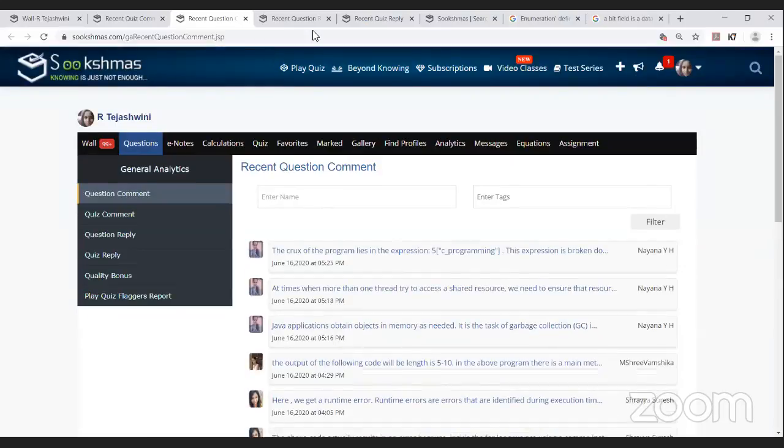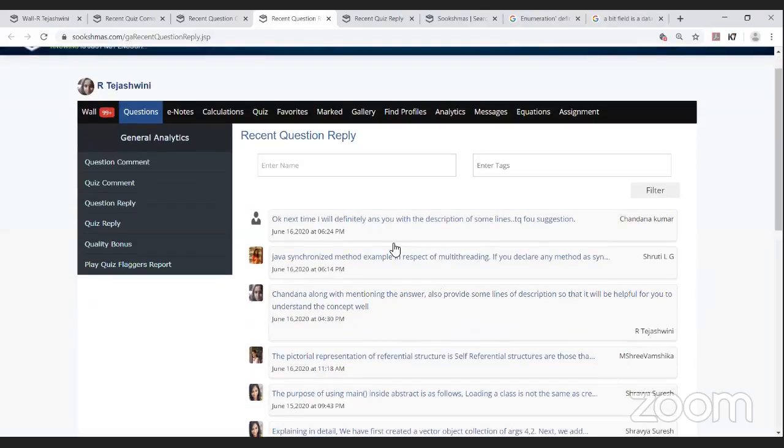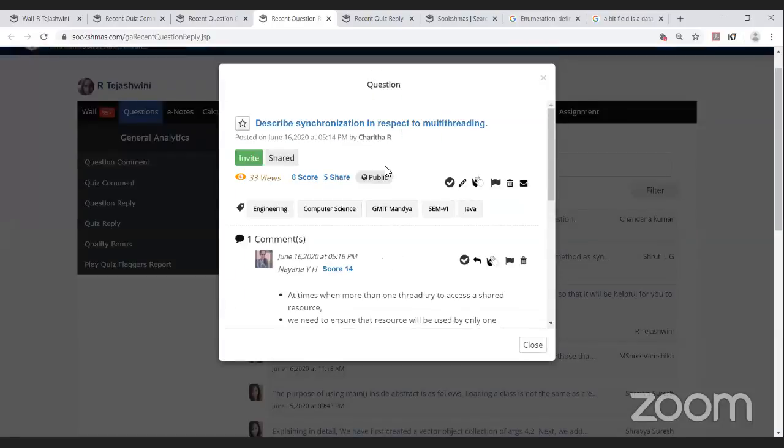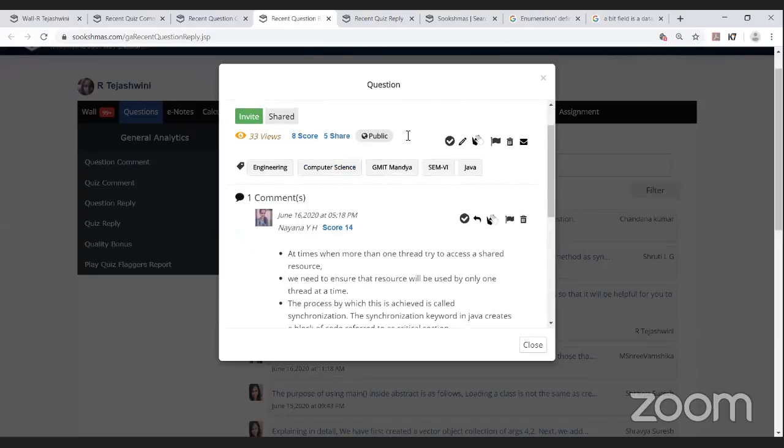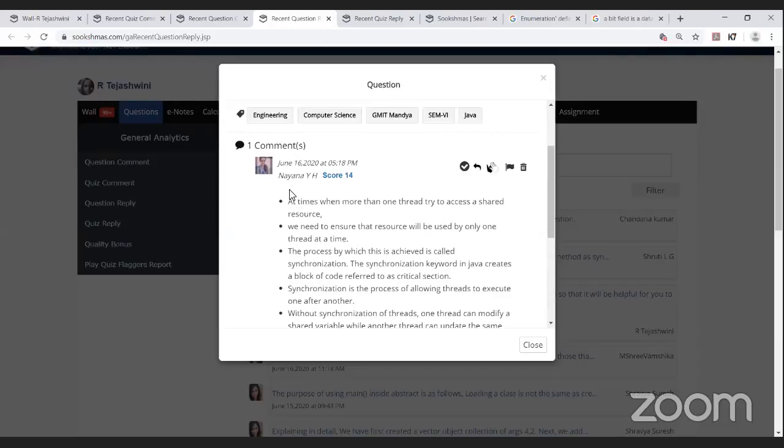Moving on to some of the recent question replies done by the participants. The recent question comments were done by Shruti. It's a question by Charita R: describe synchronization with respect to multi-threading. And Nayana Y has given the answer.